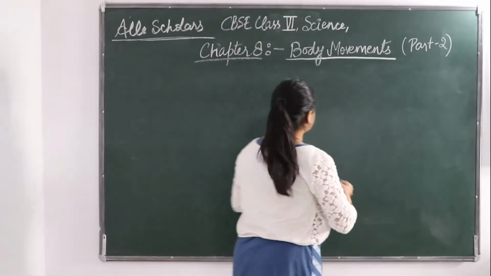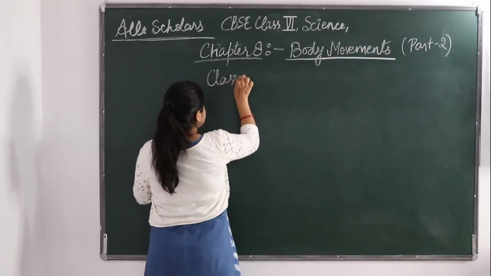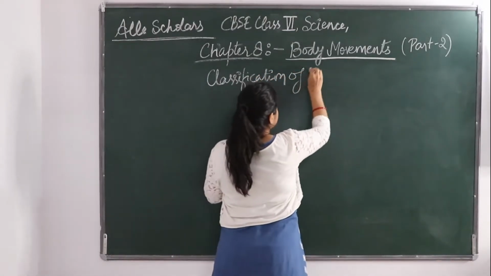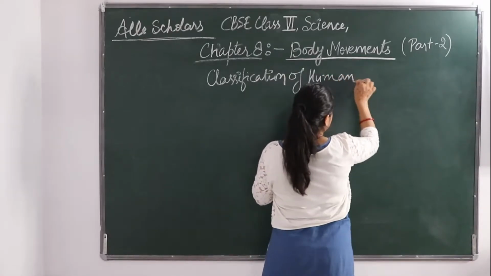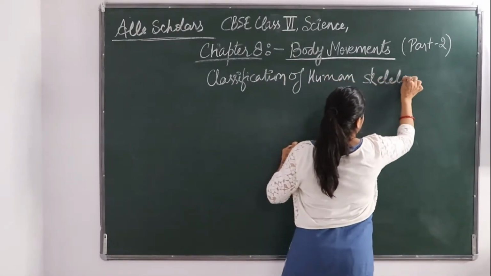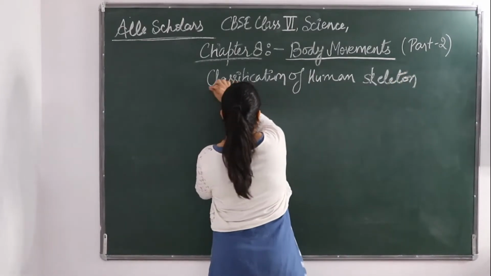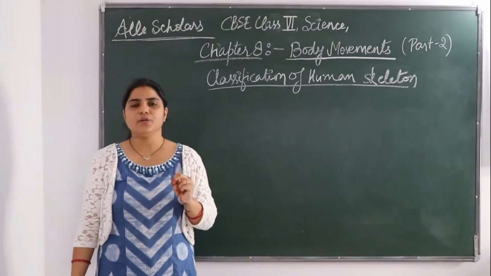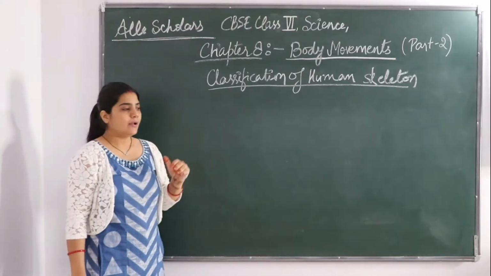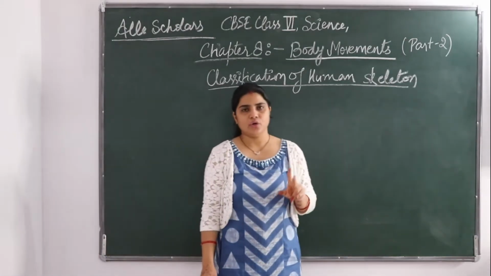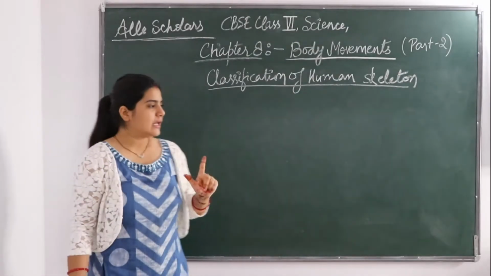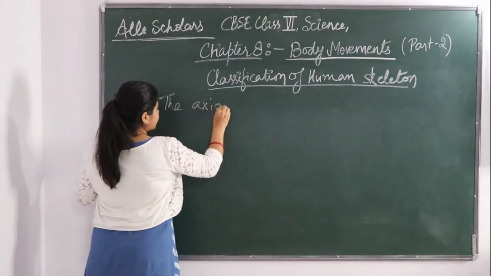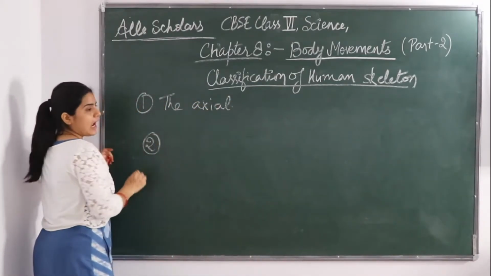If we classify human skeleton, it can be classified into two parts: the axial part and the appendicular part.